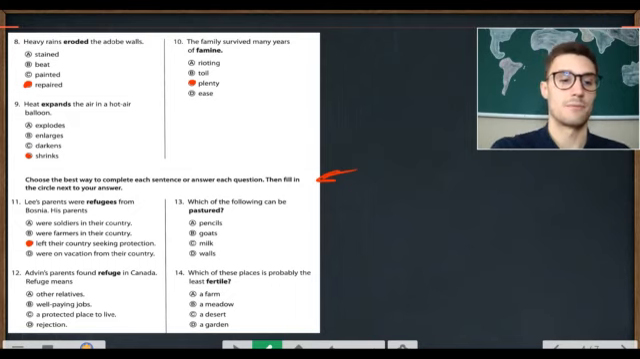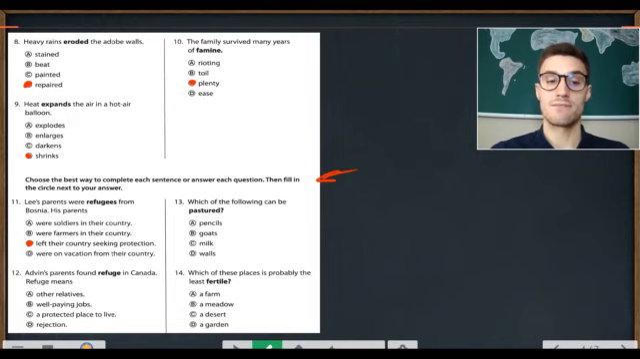Number 12. Advin's parents found refuge in Canada. Refuge means A. other relatives. B. well-paying jobs. C. a protected place to live. D. rejection.